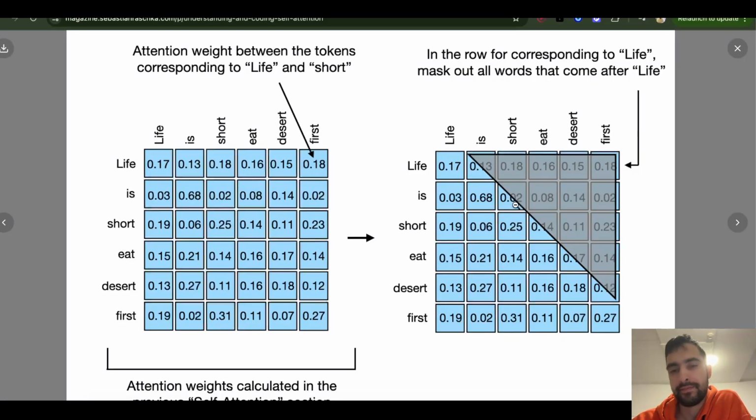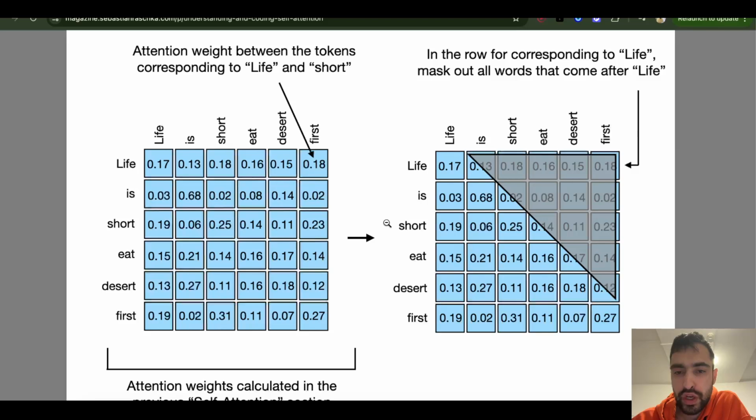So these are the attention scores that I was explaining this whole time. It looks confusing, but it's simple. We have a sentence: life is short, eat dessert first. So let's say we have a query for the word short.